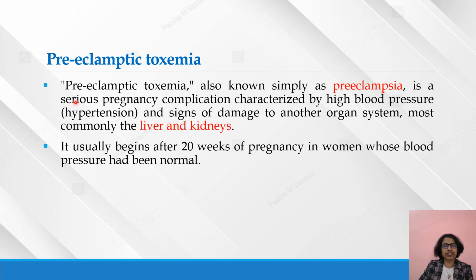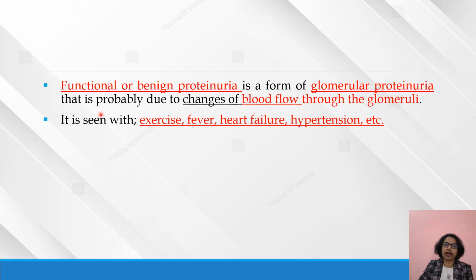Then we can see the definition here. Preeclamptic toxemia, also known as preeclampsia, is a serious pregnancy complication characterized by high blood pressure and signs of damage to another organ system. The organs most commonly involved are the liver and kidneys. It usually begins after 20 weeks of pregnancy in women whose blood pressure had been normal.